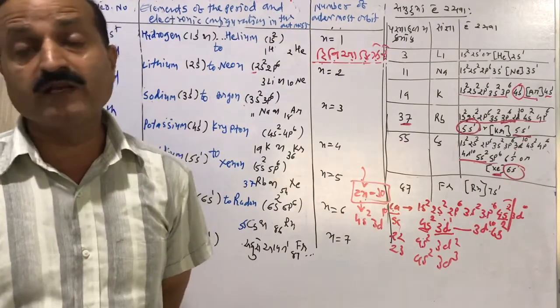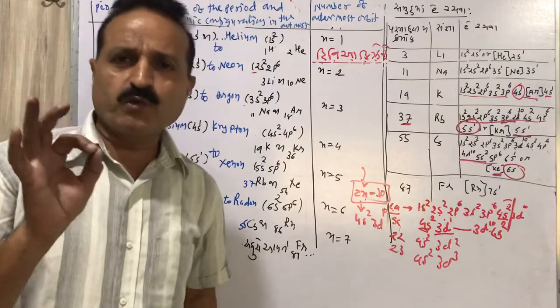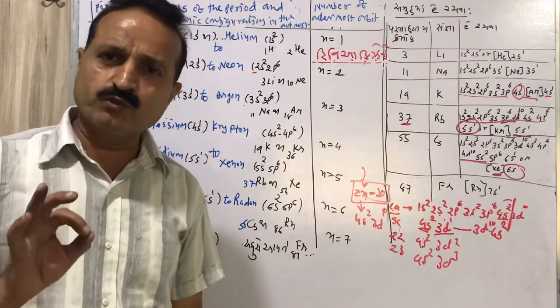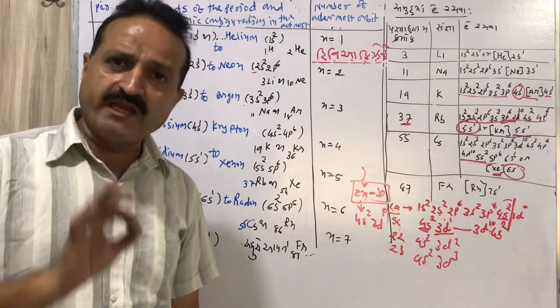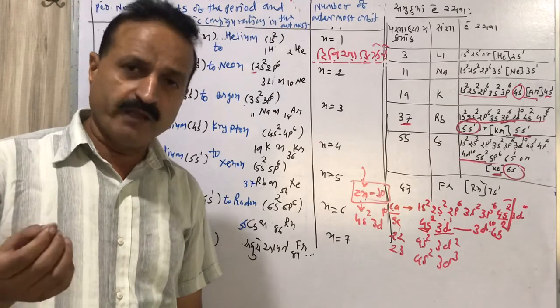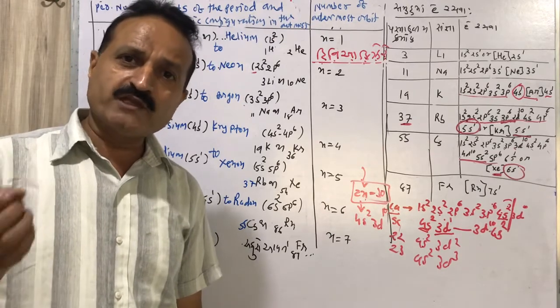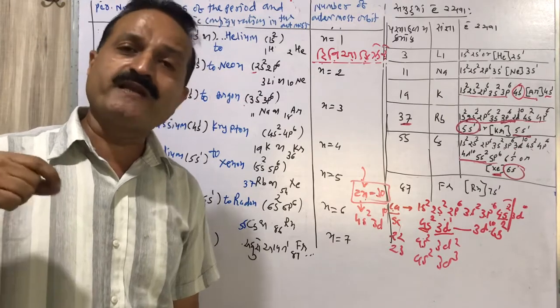This type of explanation is given in your textbook. One most important explanation given in your textbook is this: from 21 scandium to zinc, the electronic configuration goes from 3d1 4s2 to 4s2 3d10.